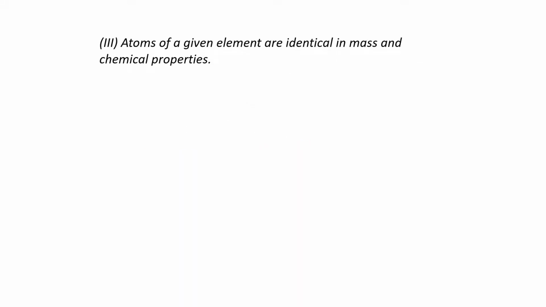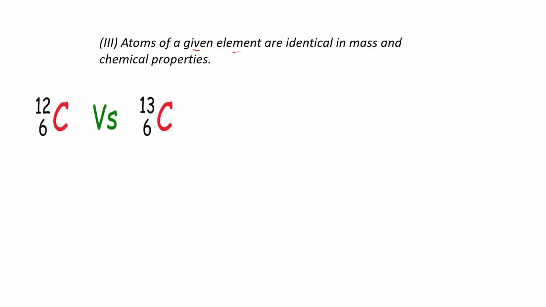Going further, in postulate number 3, he is saying that atoms of a given element are identical in mass and chemical properties. Here you need to focus on some important words, that is for a given element. He is talking about the same element. He is saying for the same element, if you check their masses and their chemical properties, each and every time it will be the same.